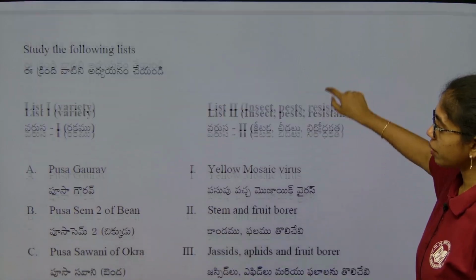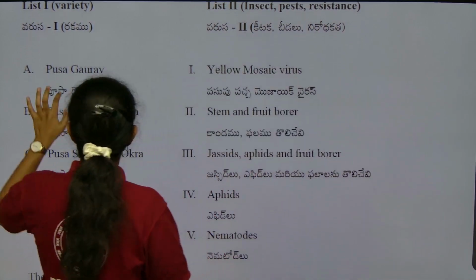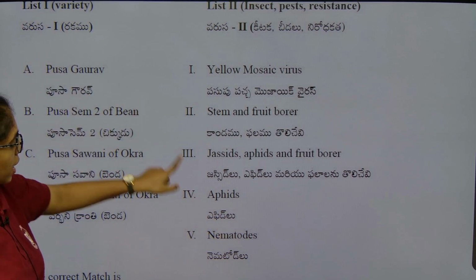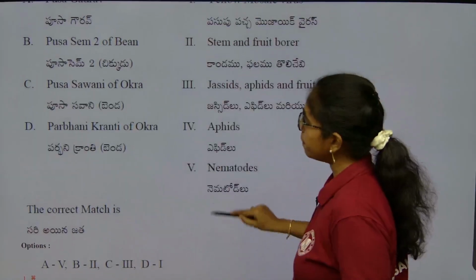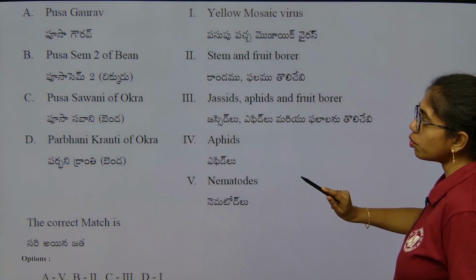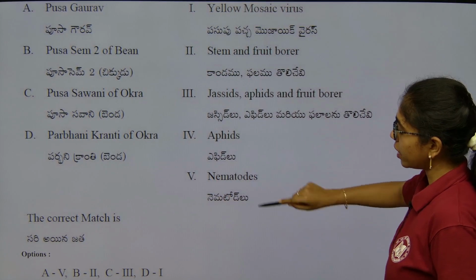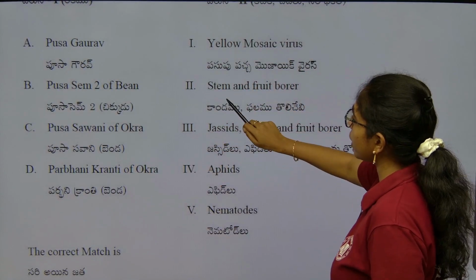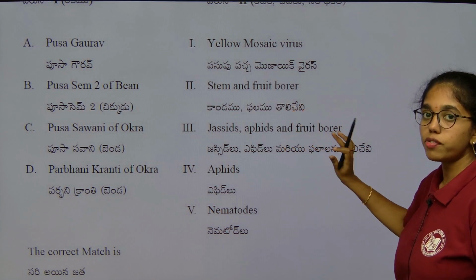Last 2 questions. This is from strategies of enhancement of food production. Pusa Gaurav, which is related to what crop? Brassica. Pusa Gaurav variety is against what? Nematodes. Next, as such we have Pusa Sembine. That is against what? Jassids, aphids and fruit borer. Pusa Swami and Okra. This is against aphids. Sorry, that is against yellow mosaic virus and stem and fruit borers. This is also directly from the table of strategies of enhancement.